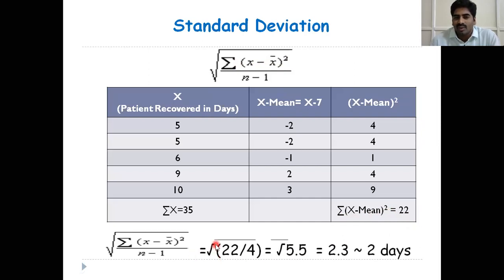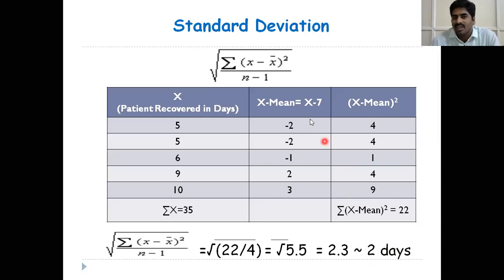So here, the square root of the numerator value, the sum of x minus x bar whole square, 22, divided by the number of observations minus 1. Total observations, 5 observations are there. 5 minus 1, that is equal to 4. So, what is the deviation here? Standard deviation is 2 days. Mean is 7 with a deviation of 2 days.